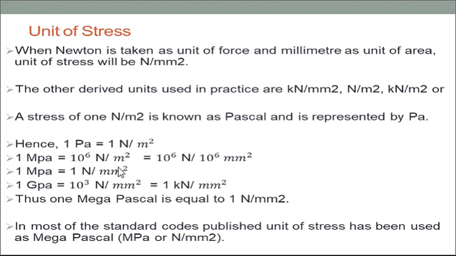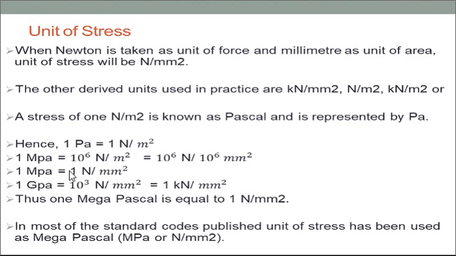You remember this, because in the coming problems we are frequently finding stresses in Newton per mm square or megapascal. Also sometimes for a huge structure, if the loading is more, we have to express values in GPa also. So we should know 1 GPa.